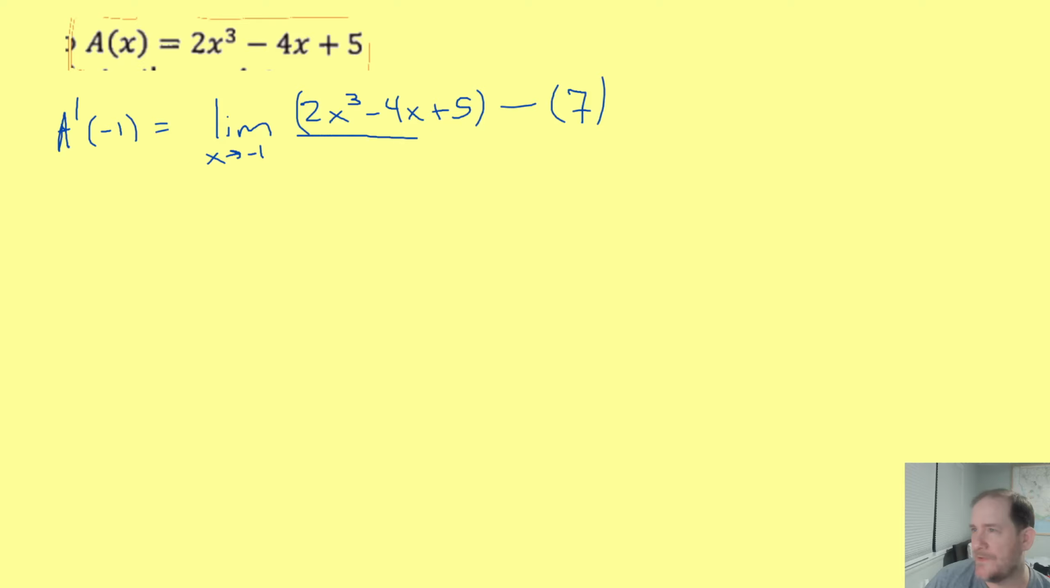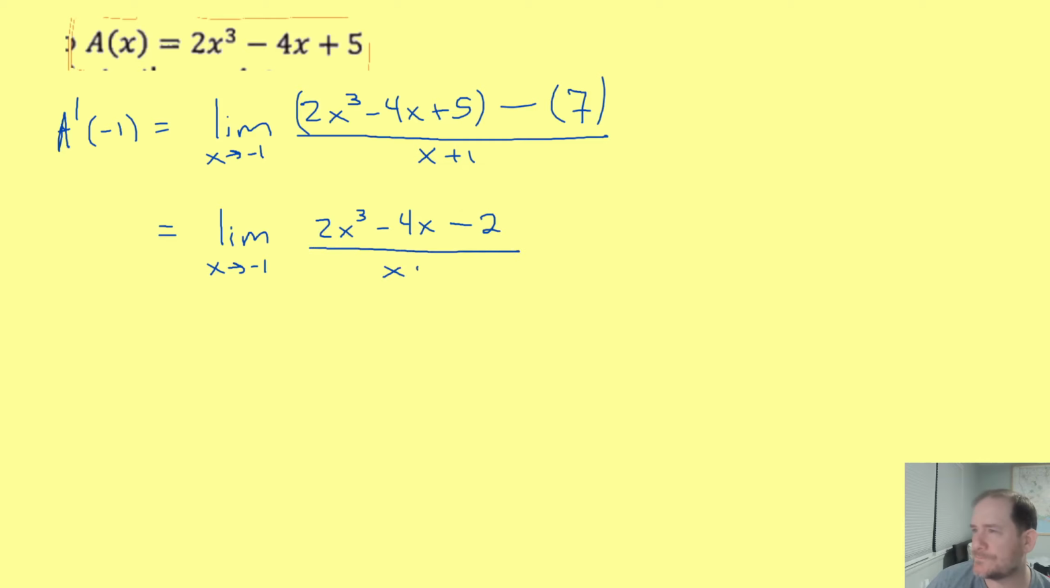And then we're going to divide this whole thing by x minus -1. So we'll go ahead and just say x plus 1. But there we go. We're all set up. We're ready to go. This is going to now be the limit as x approaches -1 of 2x cubed minus 4x. Is this right? Minus 2? Yeah, that's right. All over x plus 1.